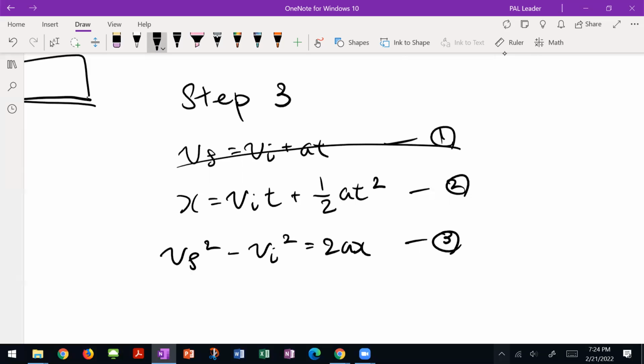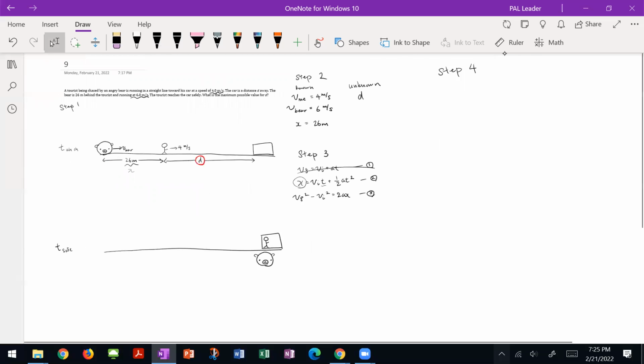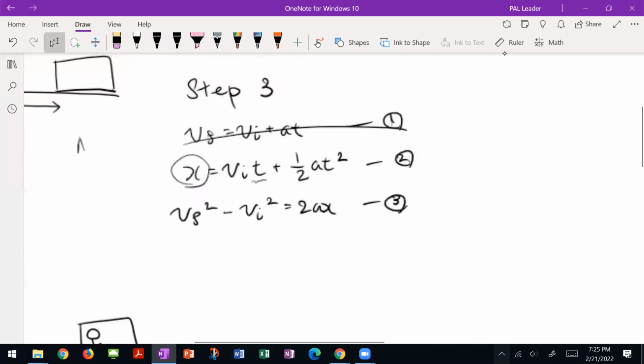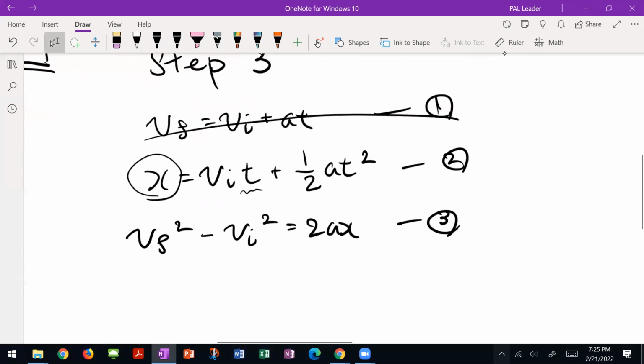So no. Number 2. We want distance. We don't really know the time. We don't know how long it can take for us to go from right here to here. So that's kind of iffy.